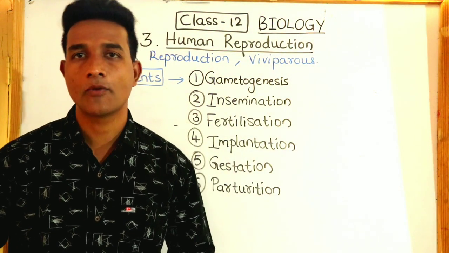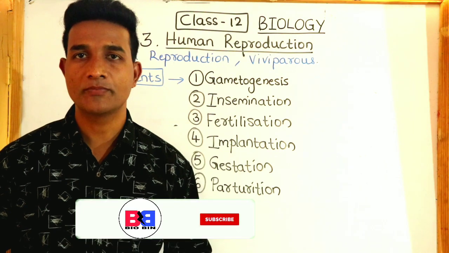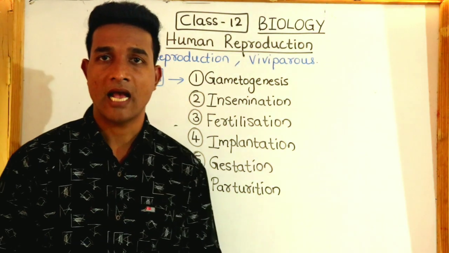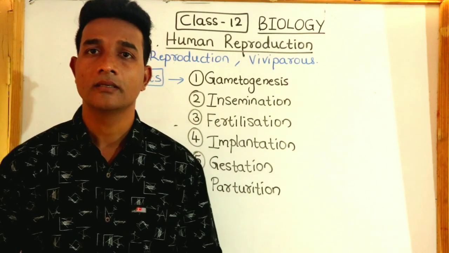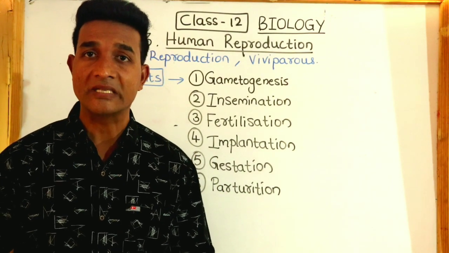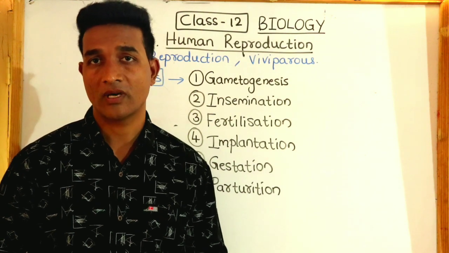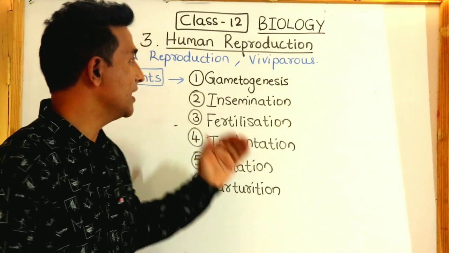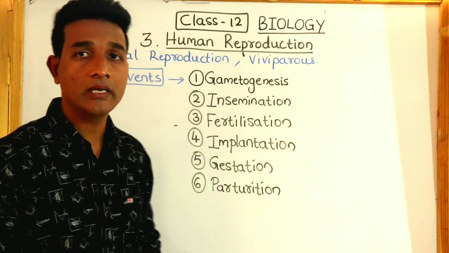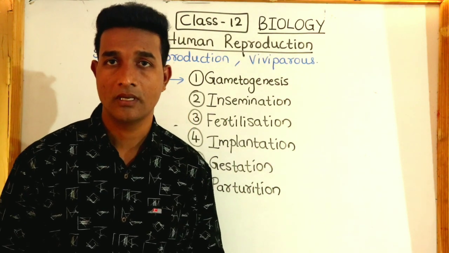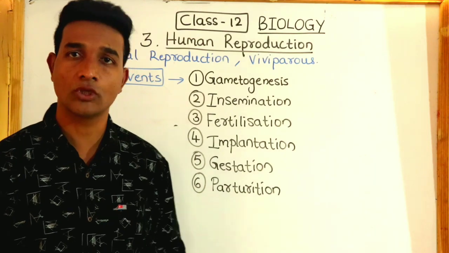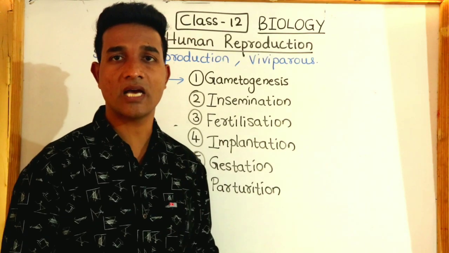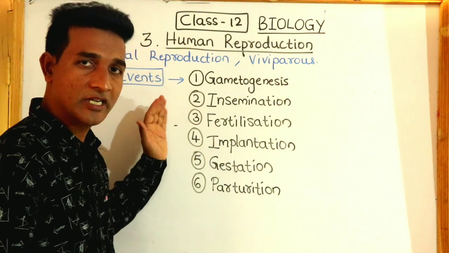Today we are going to discuss chapter number 3, human reproduction. In this section, as you have studied already, we cover the basic principles of reproduction, what the events and phases present in reproduction are. Human beings are sexually reproducing organisms and they give birth to young ones, so they are viviparous. There are several steps in human reproduction.